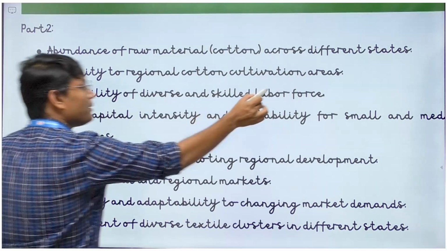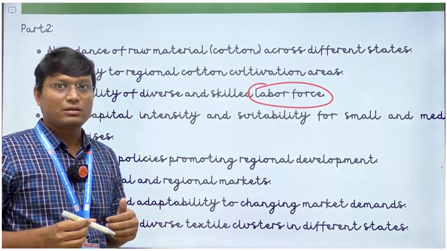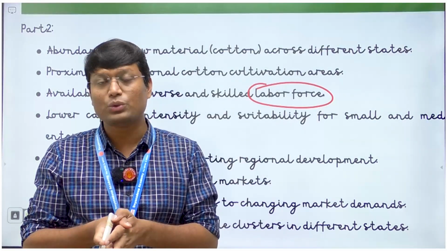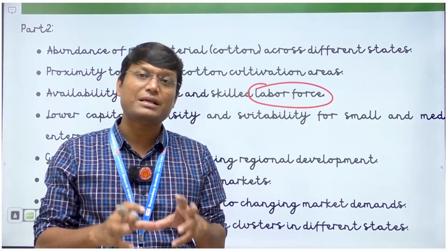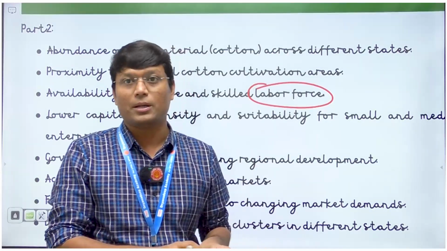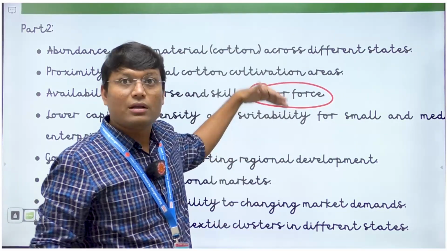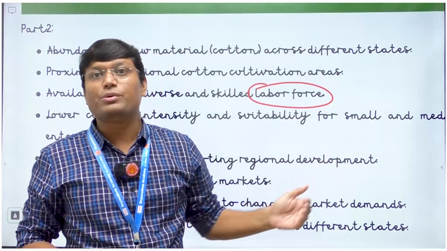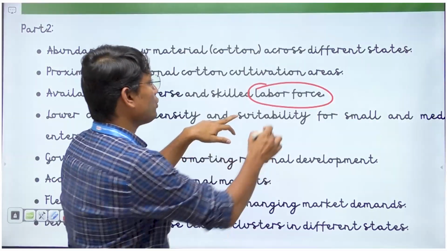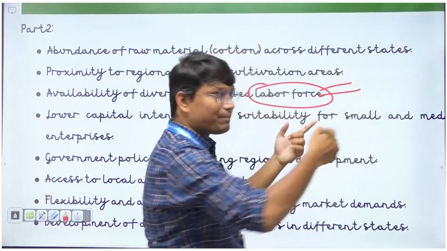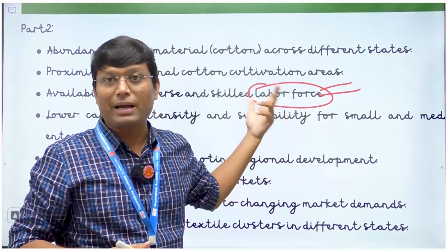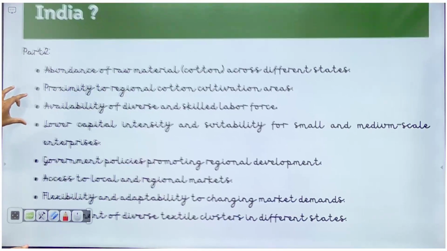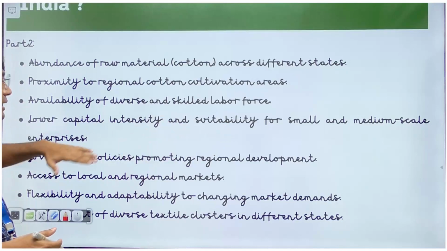Then labor force is one more determining factor. If you look at the industries in Mumbai and Bengaluru, these are industries based on the availability of labor. Fine. So labor is one factor, and labor in India is well distributed all throughout the country. So I will also give some examples. Let's say Mumbai and Bengaluru can be my examples in this particular case. Lower capital intensity and suitability for small and medium scale enterprises.